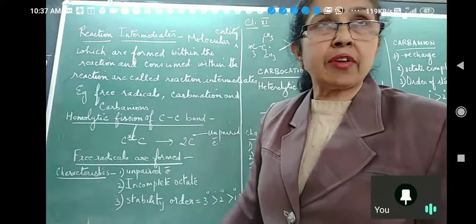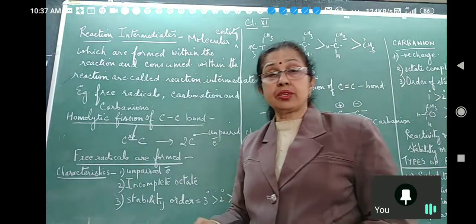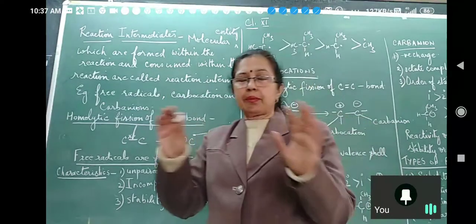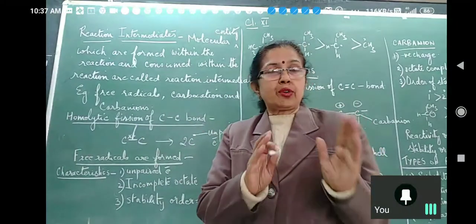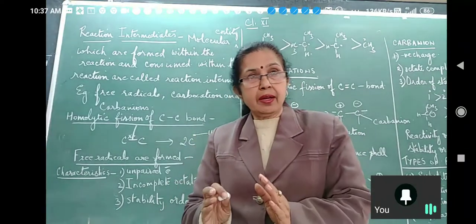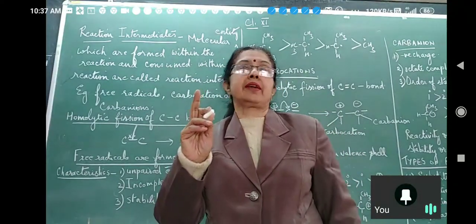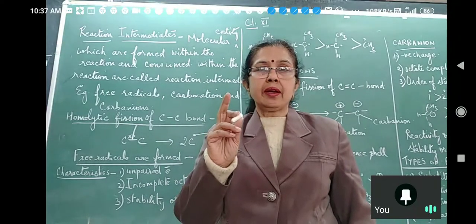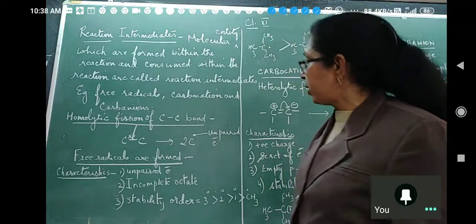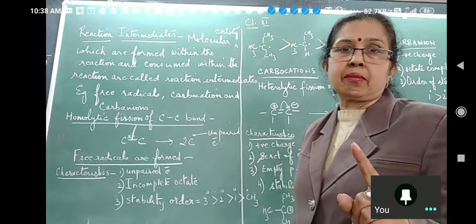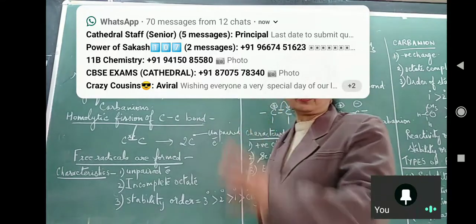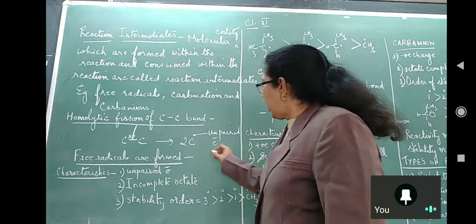I have not written it on the blackboard, but I have told you, so reason it out. It has only one unpaired electron, and you know carbon has 2 electrons in 2s, 1 electron in 2px, 1 electron in 2py, and 1 electron in 2pz, which is unpaired. Okay? But all the orbitals will be used for hybridization. So the state of hybridization is going to be sp3. All orbitals are used up: 2s, 2px, 2py, 2pz. So it is going to be sp3 hybridized.